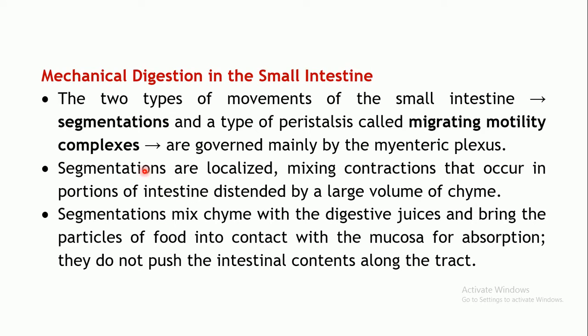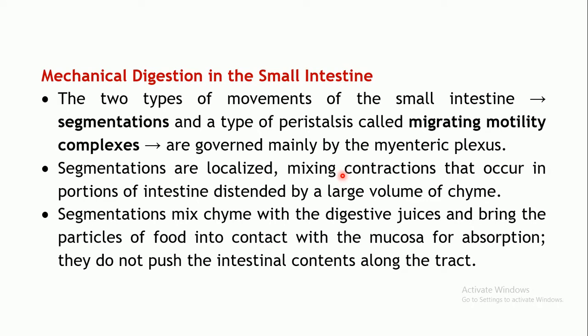Now segmentation, the first type of movement, is usually localized, that is, it is generated at one particular place. These are the contractions responsible for the mixing of the chyme with the intestinal juices.